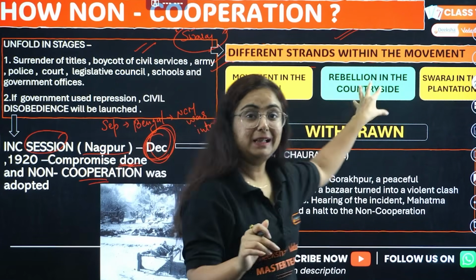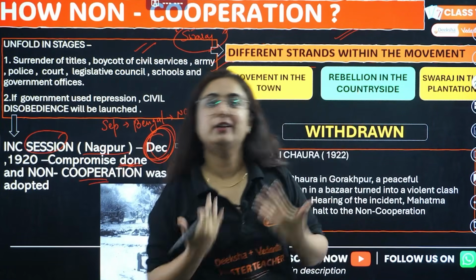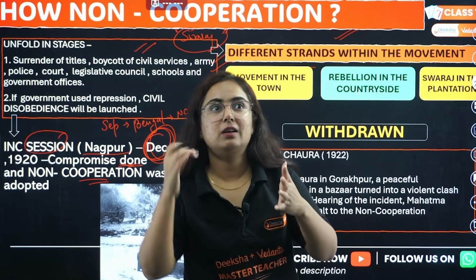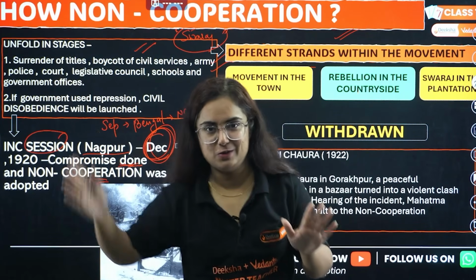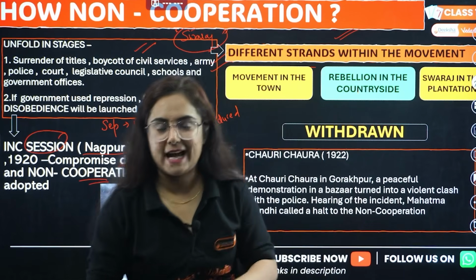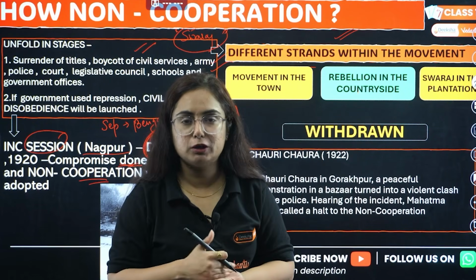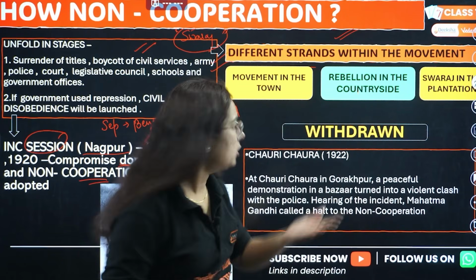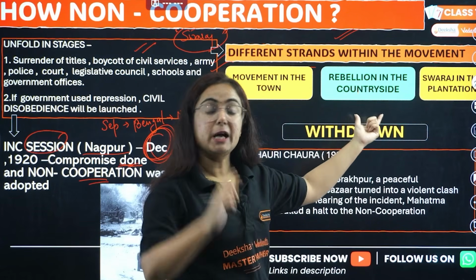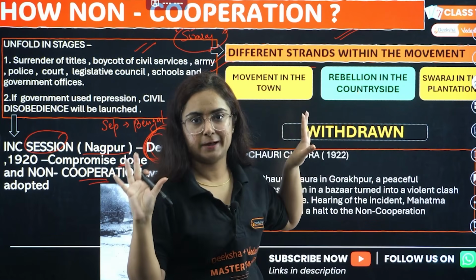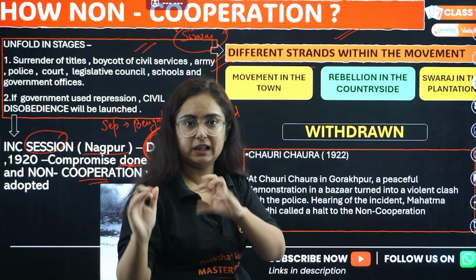For people in the countryside, it was to reduce our taxes. The chowkidari tax, etc. were applied on the people who were farming. So that is in the countryside. If I talk particularly, what you have to write in this is Awadh Peasant Satyagraha. There is the role of Jawaharlal Nehru.